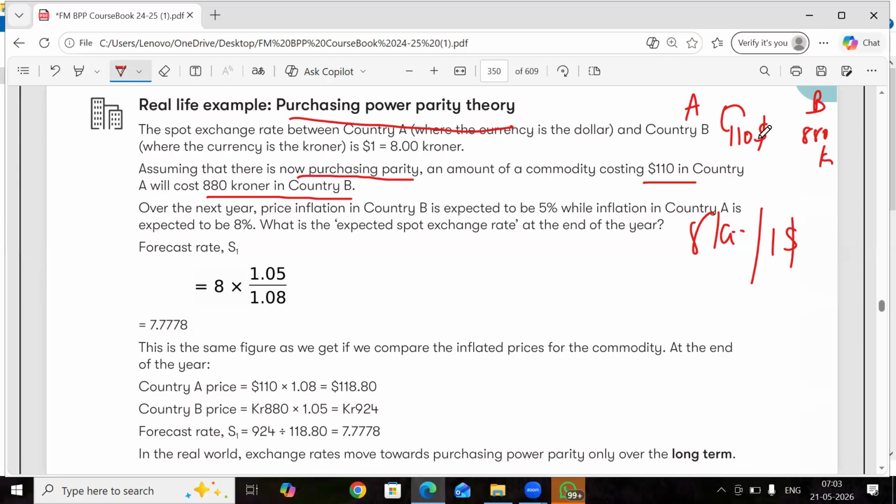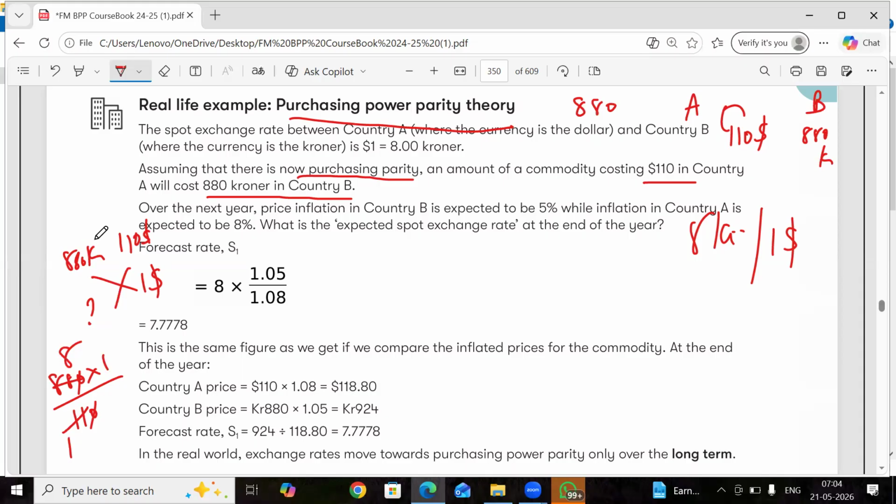So if you want to exchange this currency, you can see that 880 kroners is $110. $1, how many kroners? 11 ones are 11, 11 eights are 88. So 8 kroners for $1 is the exchange rate. You can check it here.